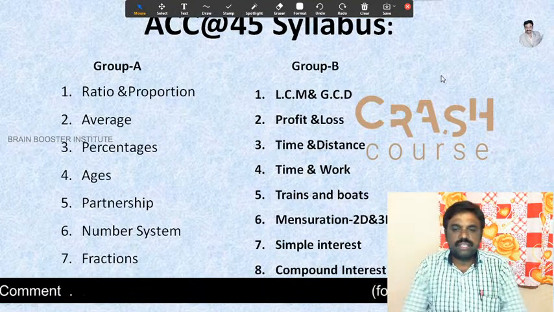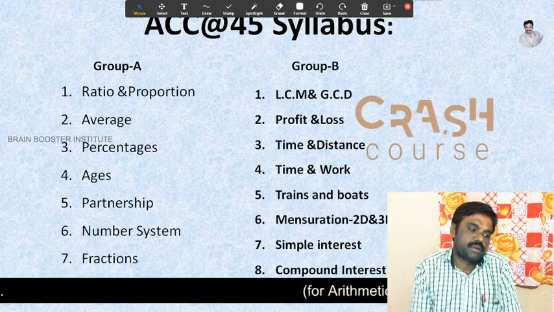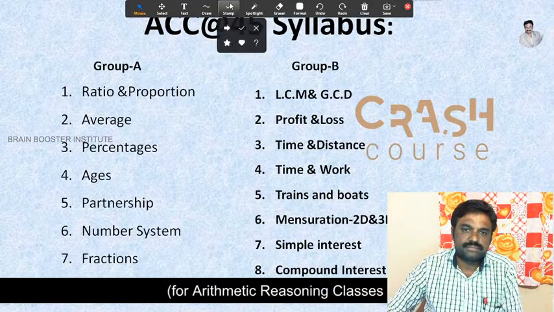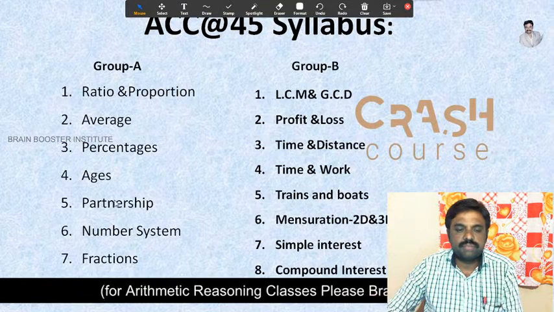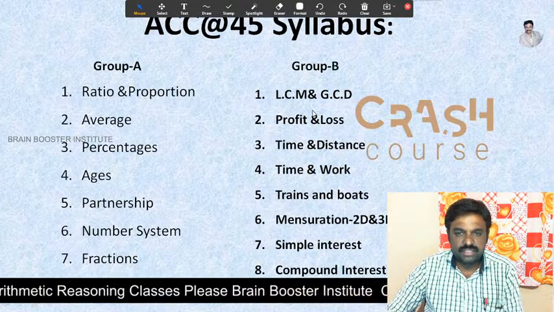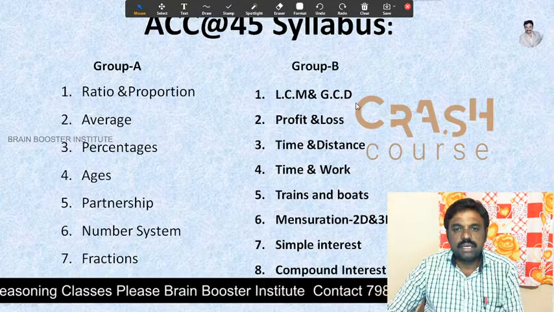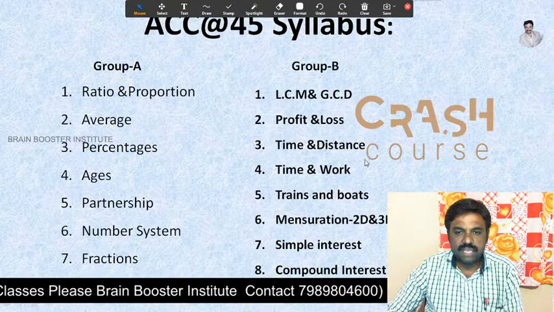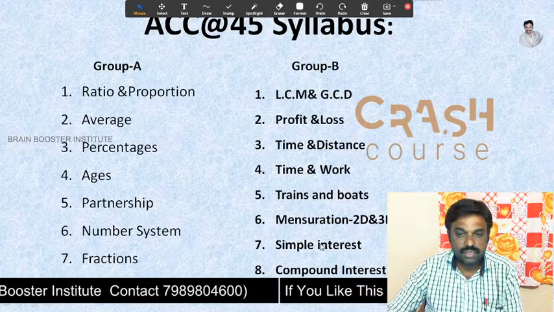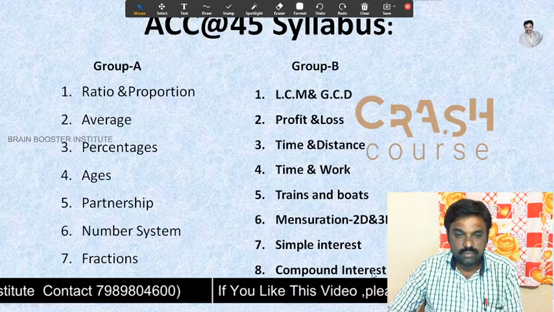In these 45 days, what I'm going to cover: ratio and proportion we have already learned. Then average and percentages, ages and partnership, number system, fractions. In group B, LCM and GCD, profit and loss, time and distance, time and work, trains and boats, mensuration 2D, 3D, simple interest and compound interest.